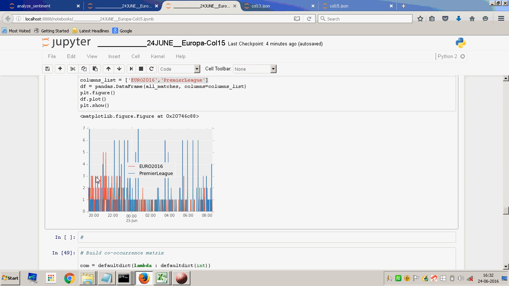So that means around 8 o'clock there were 3 mentions of the hashtag Euro 2016, and when it began, Premier League was mentioned 7 times, in the earlier part when this was collected. So the earlier part would be what over here?